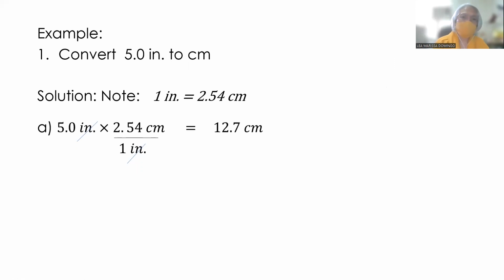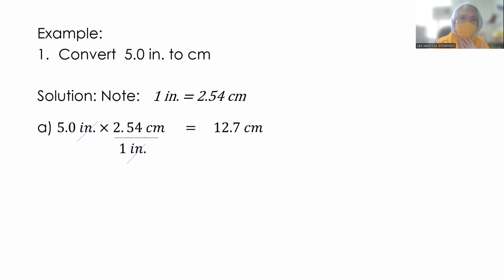Okay? So, note that 1 inch is equivalent to 2.54 centimeters. So yan yung gagawa natin ng ratio. So yan yung conversion factor natin. Note that the given measure is 5.0 inch. So i-orient mo lang yung mga units such that the undesired unit will be cancelled out. So isipin mo, kung ilalagay mo yung 1 inch sa taas, edi inch times inch will be inch square, and it is senseless.